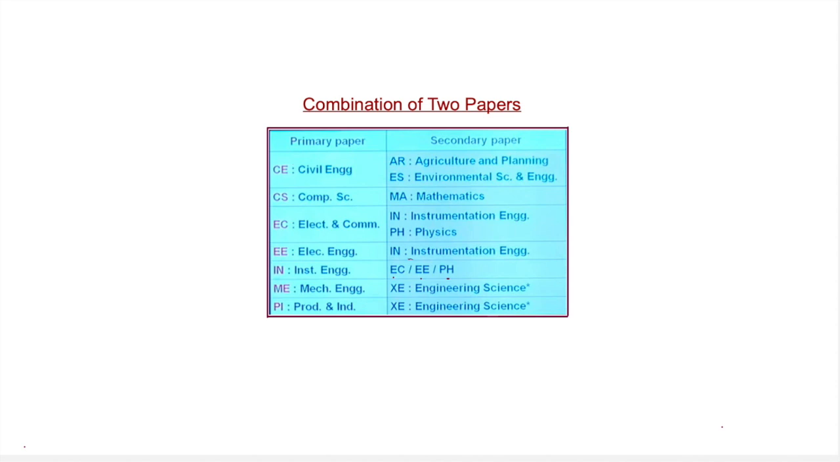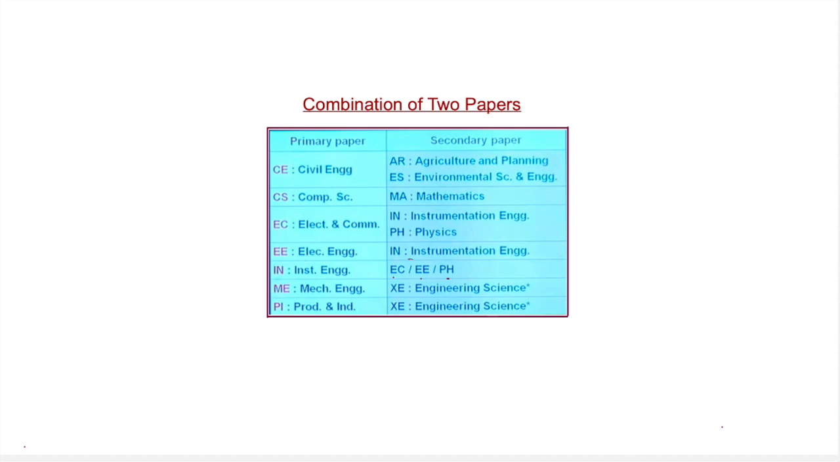For mechanical engineering students, engineering science is the secondary paper. For production and industrial engineering students, engineering science is the secondary paper. So a civil engineering student cannot appear for mathematics as a secondary paper, and in the same way computer science students cannot appear for instrumentation engineering as a secondary paper. That means the time schedules are not permitted in that way.